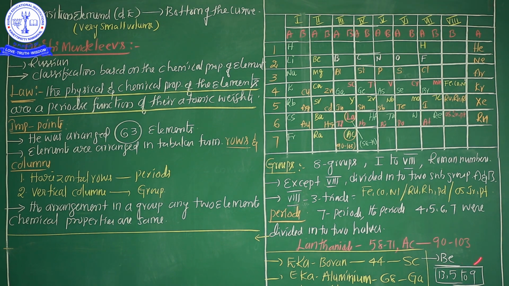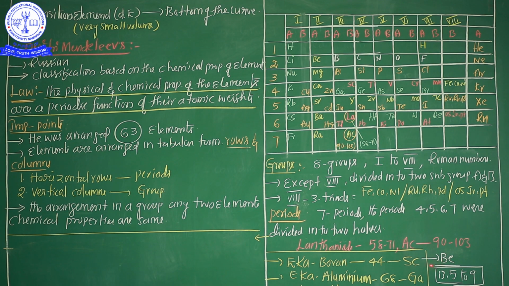Correction of atomic masses, an important point. Mr. Dmitri Mendeleev corrected the atomic mass of some elements. Example, beryllium. Before Dmitri Mendeleev's classification, beryllium's atomic mass was 13.5. He corrected it from 13.5 to 9. So not only beryllium, indium, gold and platinum were also corrected.